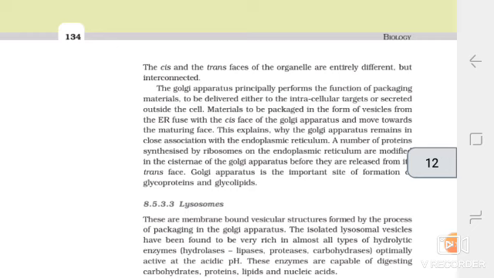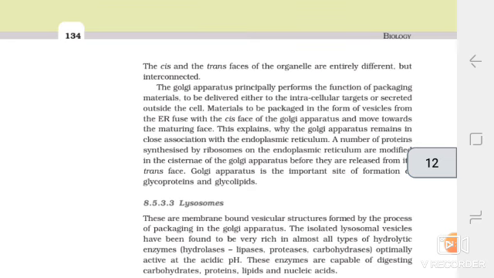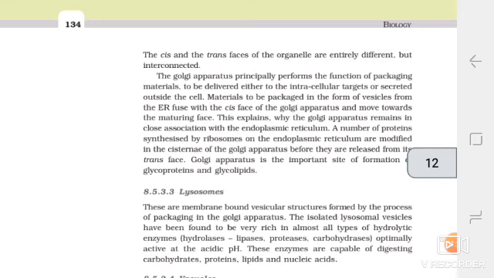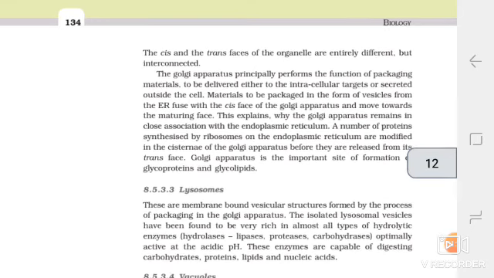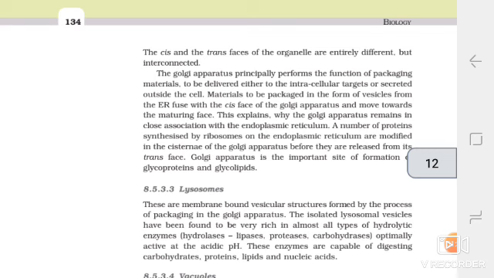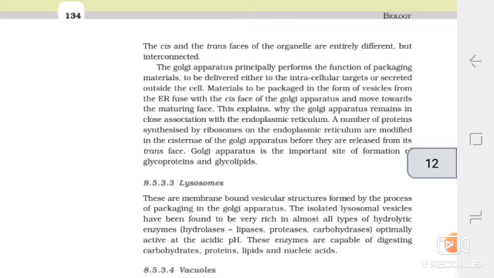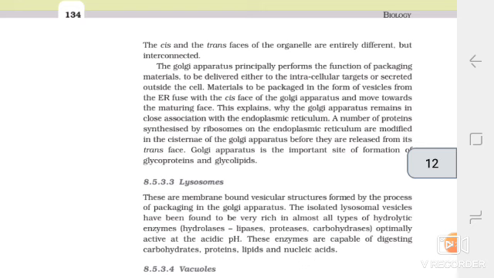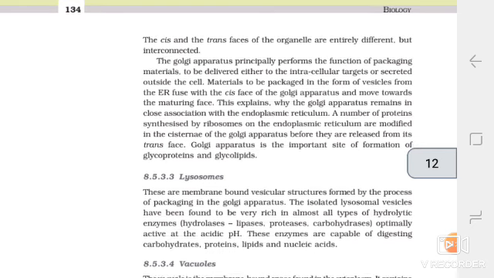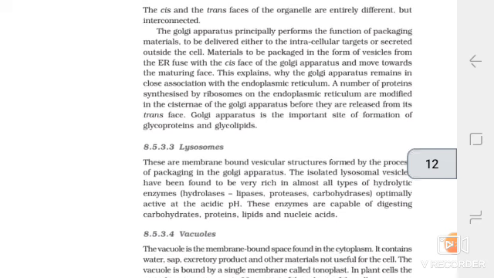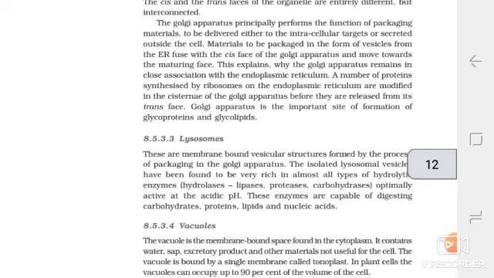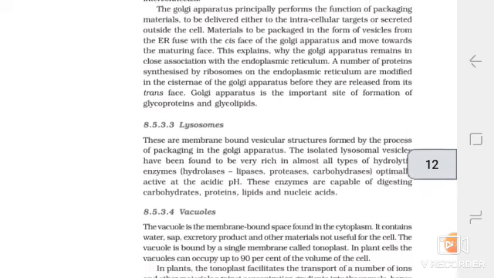Materials to be packaged in the form of vesicles from the endoplasmic reticulum fuse with the cis phase of the Golgi apparatus and move towards the maturing phase. This explains why the Golgi apparatus remains in close association with the endoplasmic reticulum. A number of proteins synthesized by ribosomes on the endoplasmic reticulum are modified in the cisternae of the Golgi apparatus before they are released from its trans phase. Golgi apparatus is the important site of formation of glycoproteins and glycolipids.